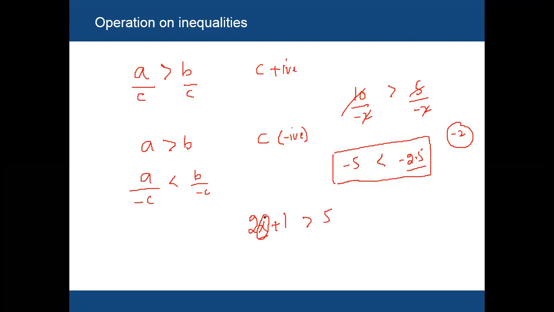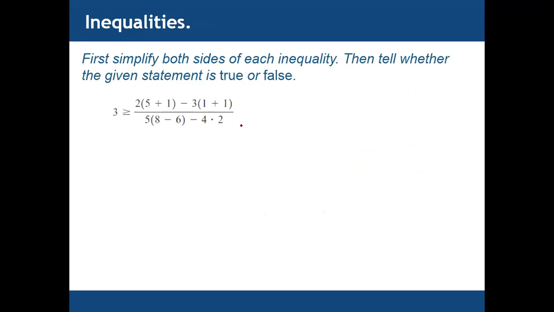We will simplify all these. But for now, just these numbers: 2 is greater than 5, 6 is greater than 5. So multiply with a positive number, negative number, or divide by a positive number, negative number.